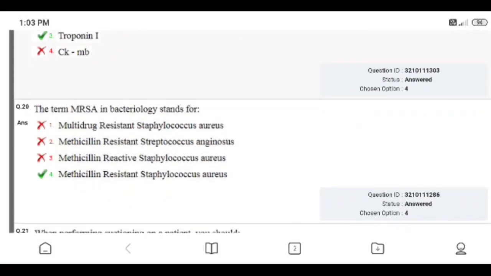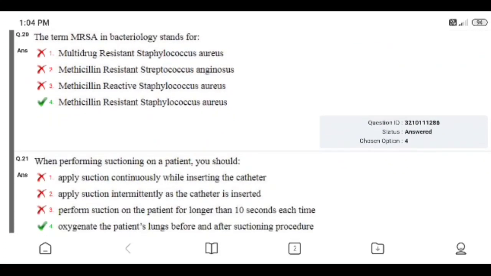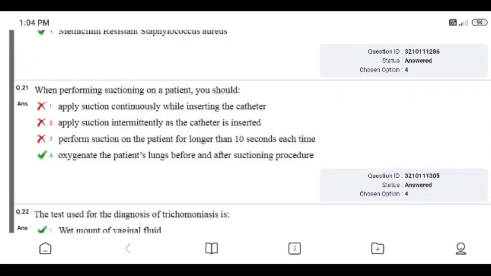The term MRSA bacteriologically stands for: multi-drug resistant Staphylococcus aureus, methicillin resistant Streptococcus anginosus, methicillin reactive Staphylococcus aureus, or methicillin resistant Staphylococcus aureus. Right answer is 4, methicillin resistant Staphylococcus aureus. I answered correctly.